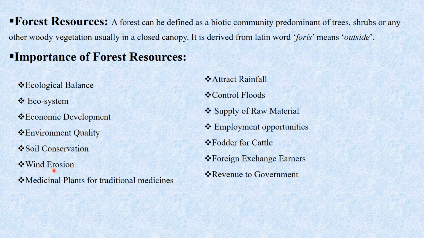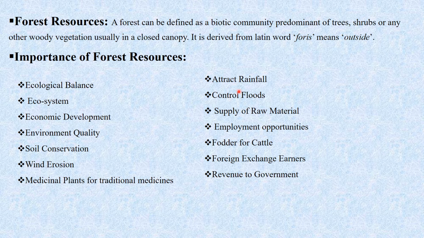Then wind erosion. For example, in a desert land, there is wind energy, but due to excessive wind energy, erosion occurs, and that is reduced by the trees. So forest prevents wind erosion. Then medicinal plants for traditional medicines. So forest provides us various medicinal plants.